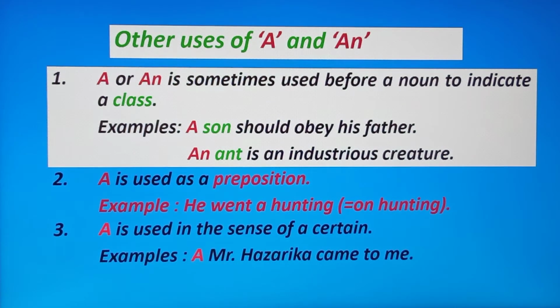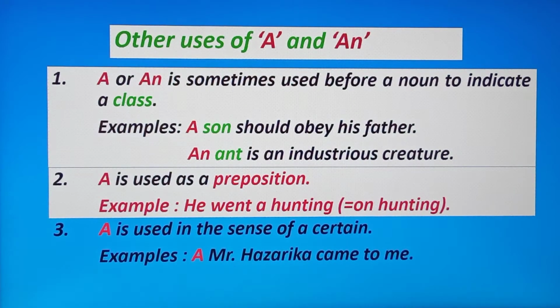Number 2, a is used as a preposition. For example, he went a hunting. Here we are placing a before hunting as a preposition, and that means he went on hunting.